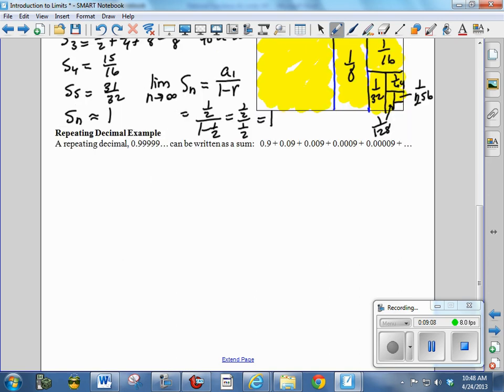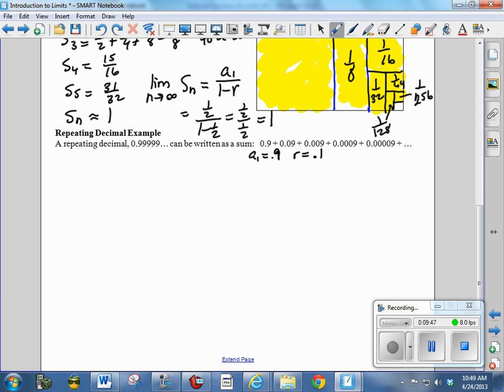Now this last example is, to me, the most convincing that something that's going to infinity actually ends up equaling something. We have the repeating decimal, 0.99999, and it can be written as 0.9 plus 0.09 plus 0.009 plus 0.0009, etc. And you can see that we have here a geometric sequence. Our first term is 0.9, so a sub 1 is 0.9, and r is equal to 0.1. And we could use the sum of an infinite sequence like we just did.